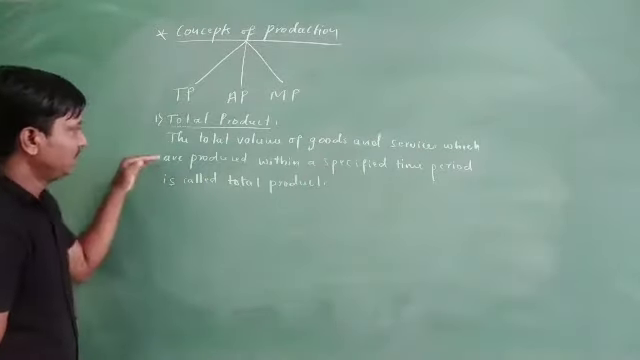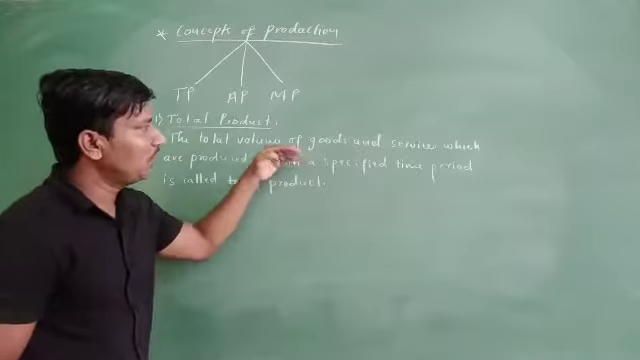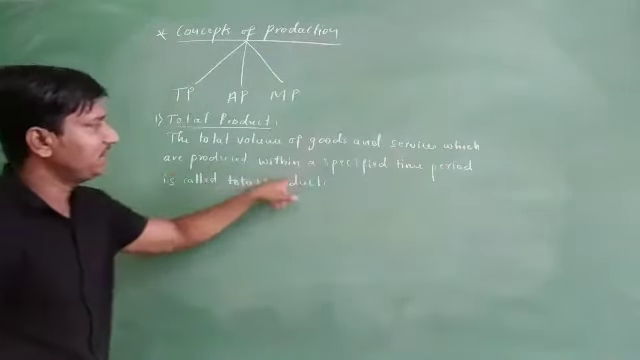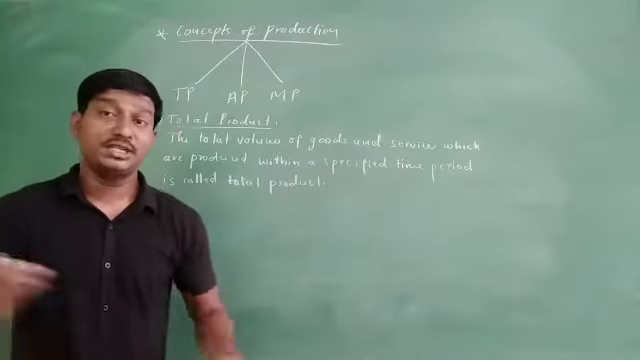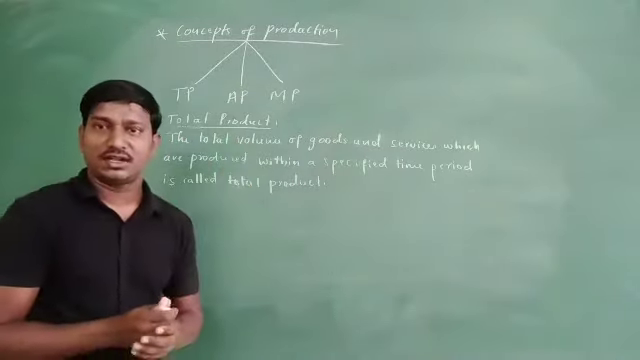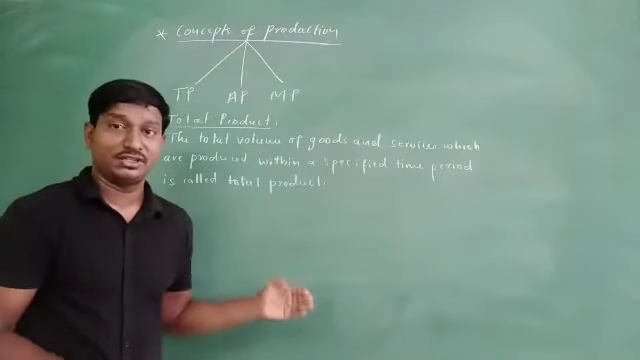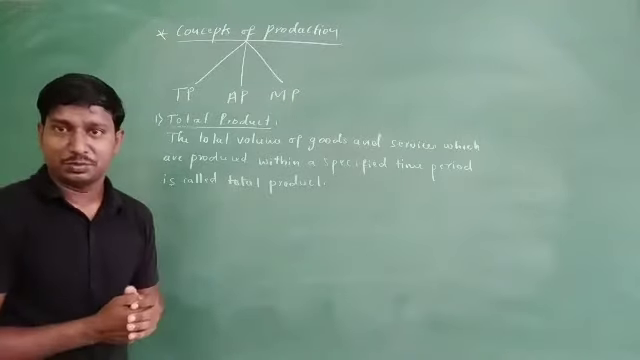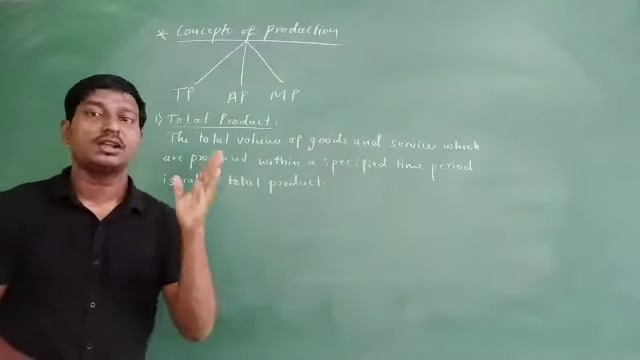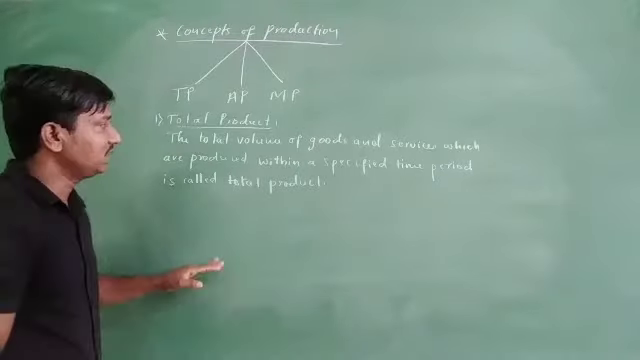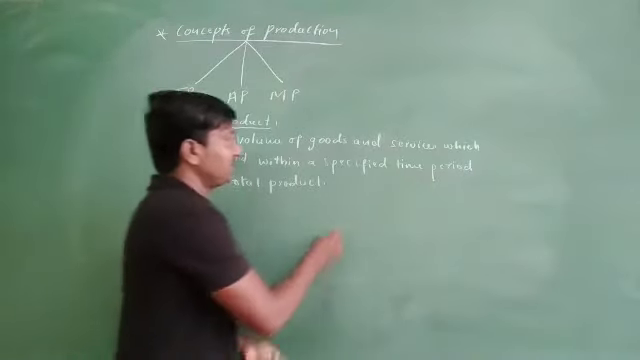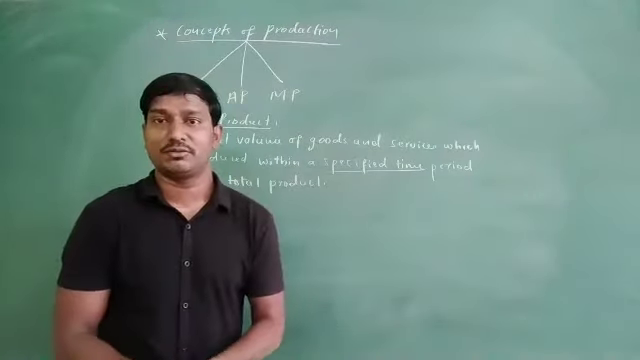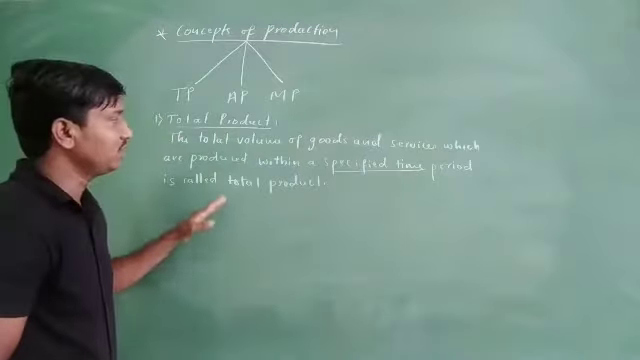Just see here: the total value of goods and services which are produced within a specified time period. In the last concepts of time period, we have already seen very short term, short term and long term. So in what period are you going to produce? It may be in the very short term, short term or long term period. That depends on the manufacturer. Specific means we are going to assume and target one particular period, and on that basis we are going to produce.